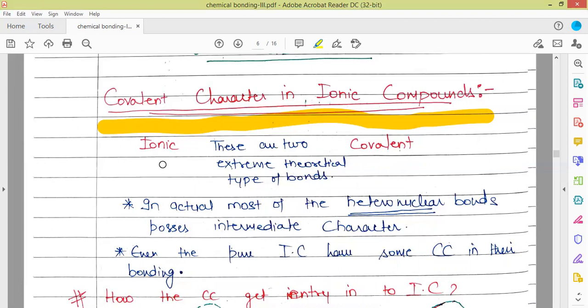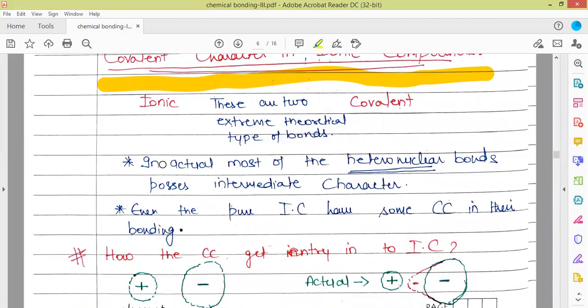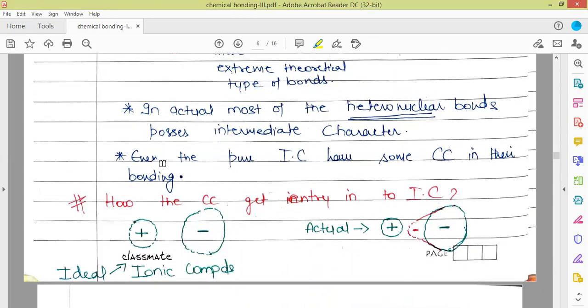Even pure ionic compounds have some covalent character in their bonding. All the ionic compounds have some covalent character in their bonding. Now let us discuss how this covalent character gets entry into ionic compounds, and why it exists.